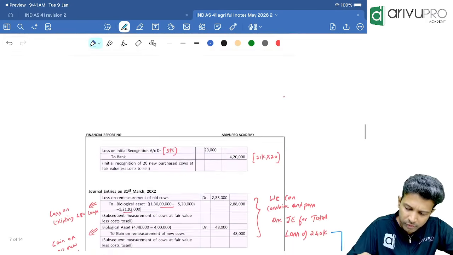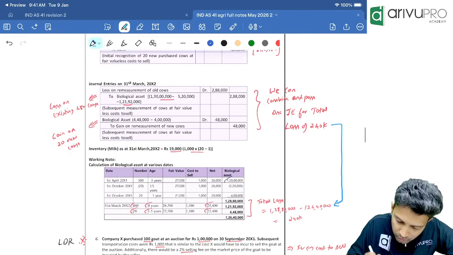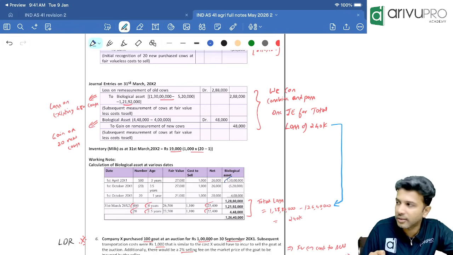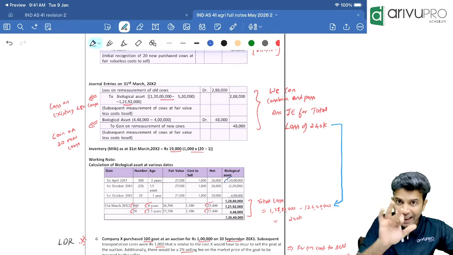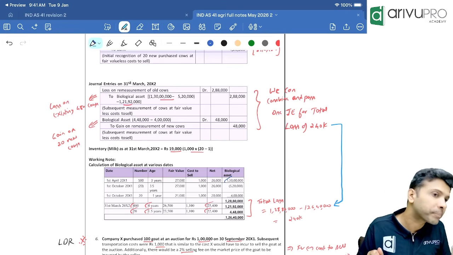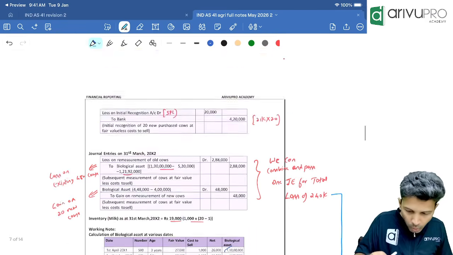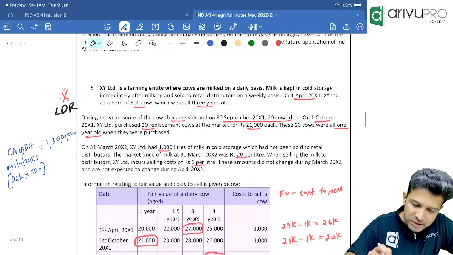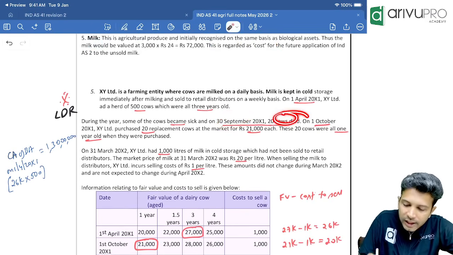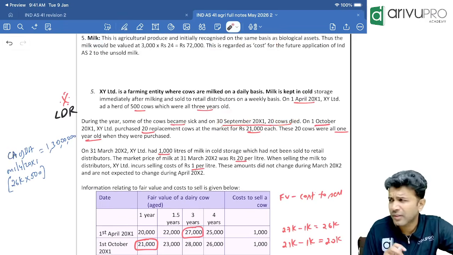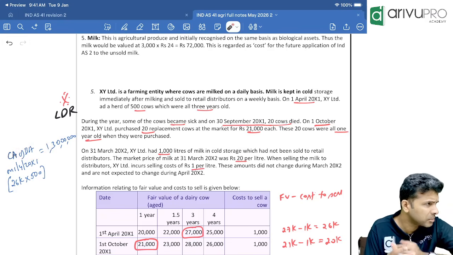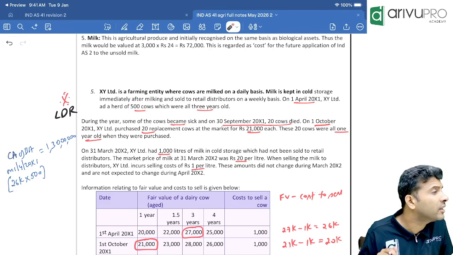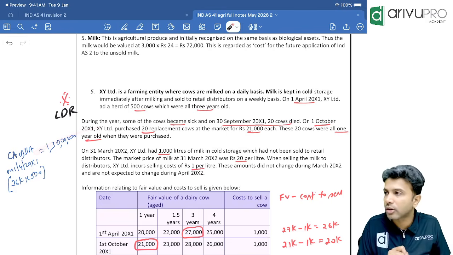They've given it in the table. If you want, you can just check here. Same thing, they present it as a working note in table. I'm just doing it again for your reference. So 1 crore 30 lakh is the carrying amount of biological asset in our books so far. Now, 6 months later, on 30th September, 20 of these cows expired. When it expires, can you still show it as biological asset, or cancel? Cancel. Cancellation is always done at book value. Cancellation means you have to remove from books.